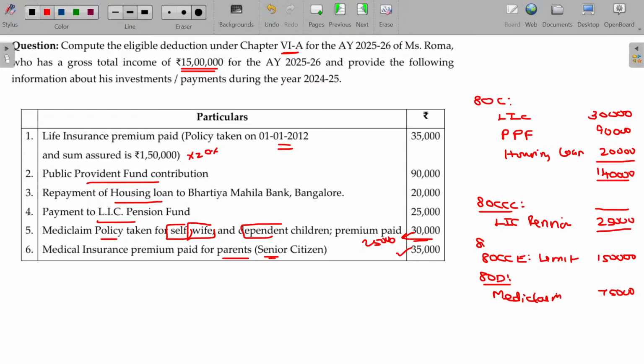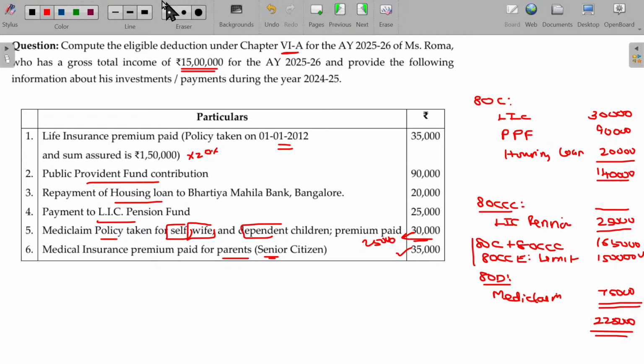Here 80C plus 80CCC, if you add up, then 1,65,000 you are getting. Anyhow, due to this one, the limit is 1,50,000 only taken. 1,50,000 plus 75, 2,25,000 can be deductible under 80C series deduction. Is that clear? 2,25,000.